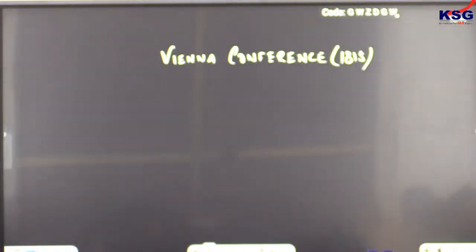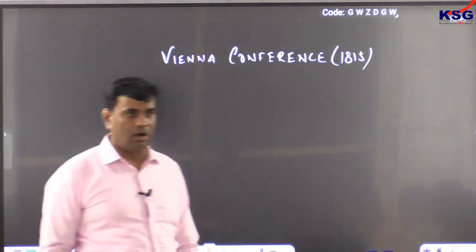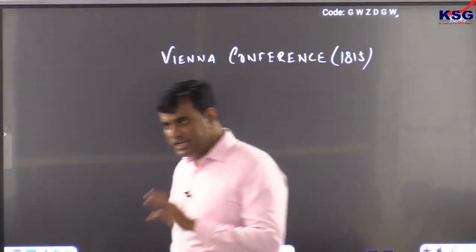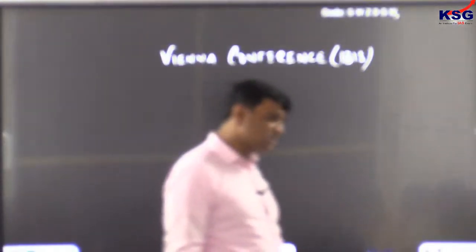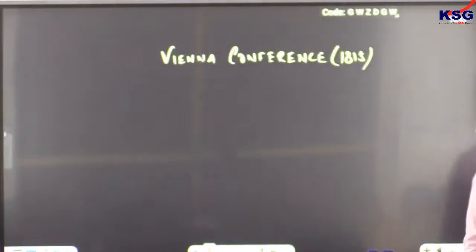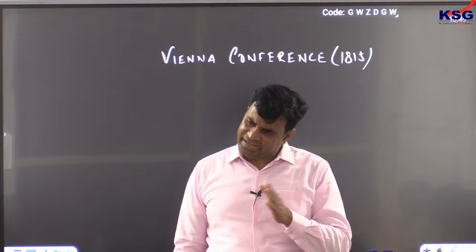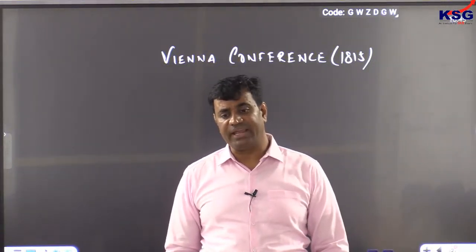After the downfall of Napoleon, Britain and Austria began to reassert in exclusive areas.